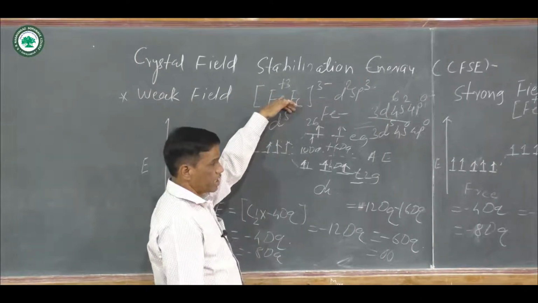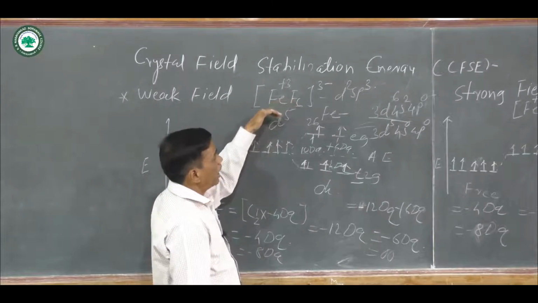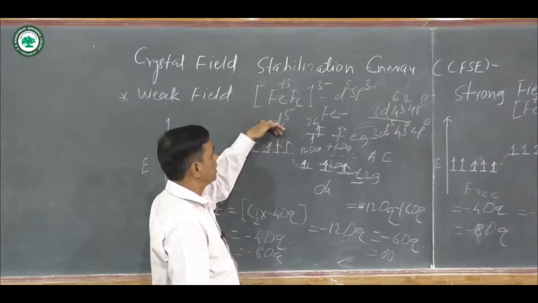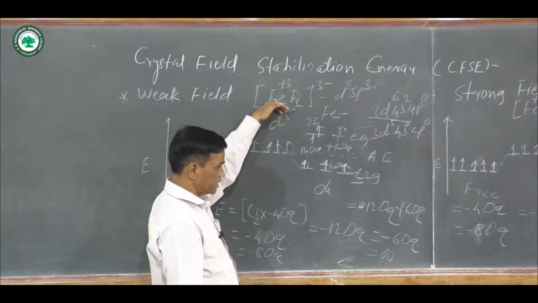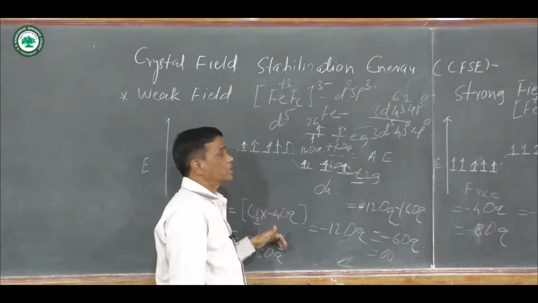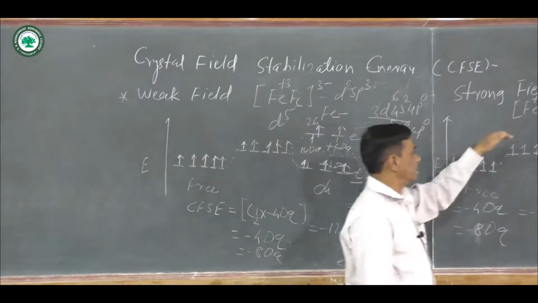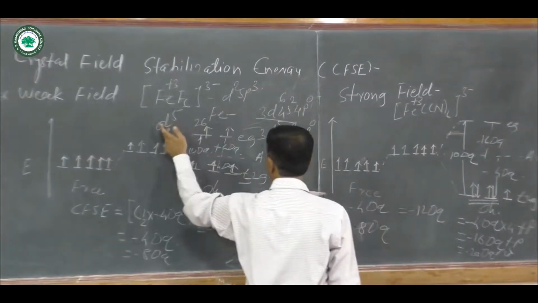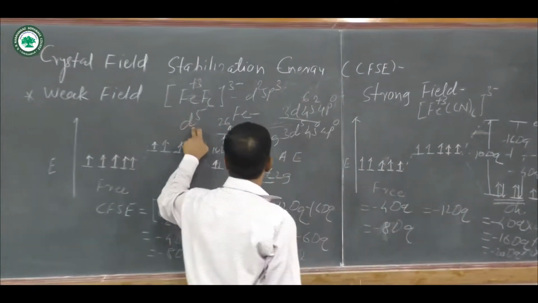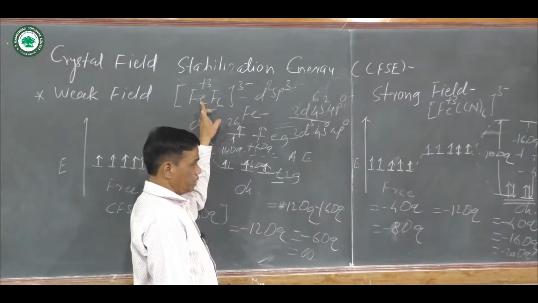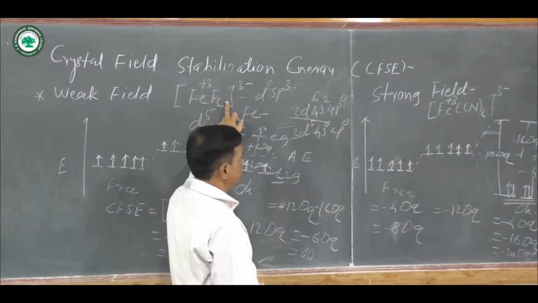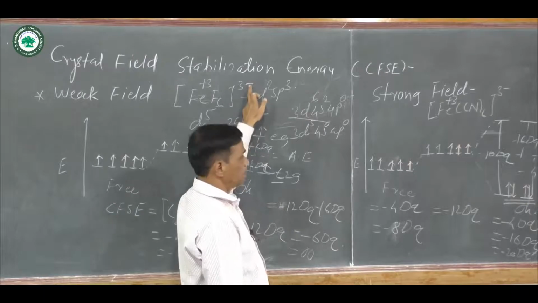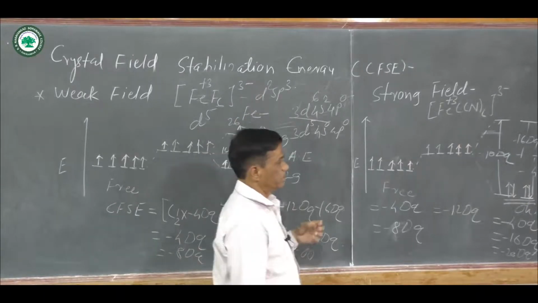This complex ion is weak field, and the crystal field stabilization energy for this complex is different as compared to the strong field complex [Fe(CN)6]3-. In both cases, there is a d5 system. The central metal ion is Fe3+, 6 ligands are attached there, and the charge on that complex is 3-.